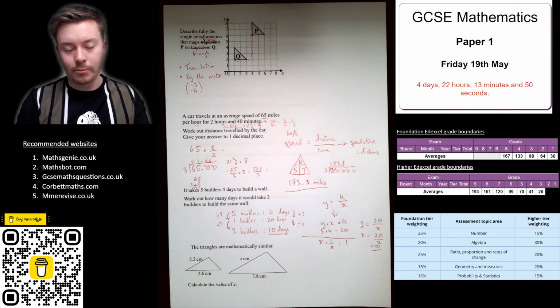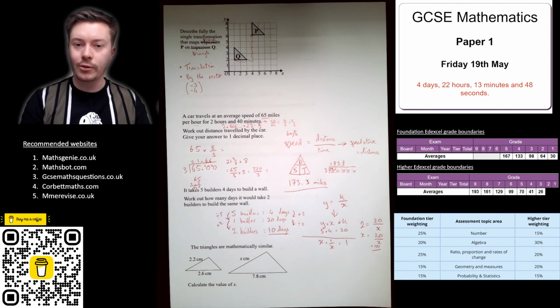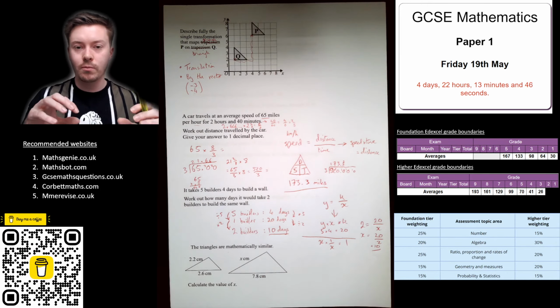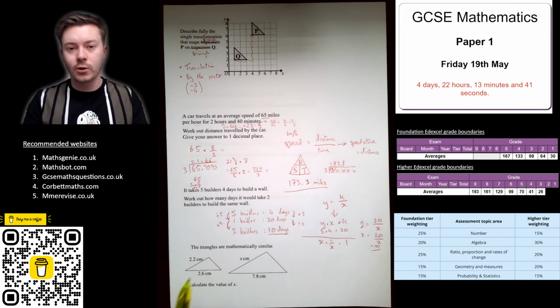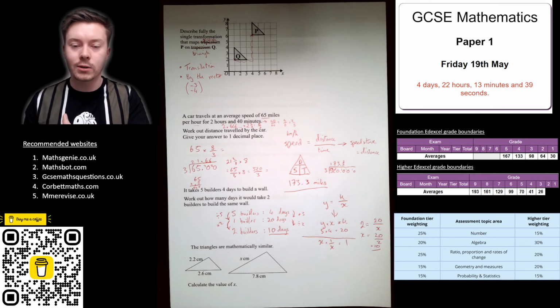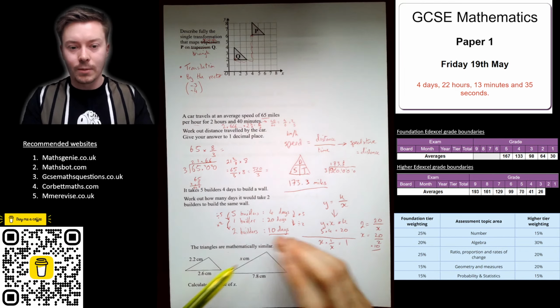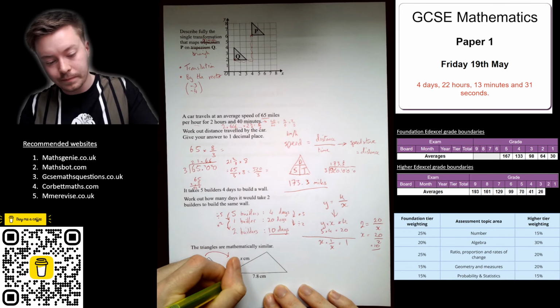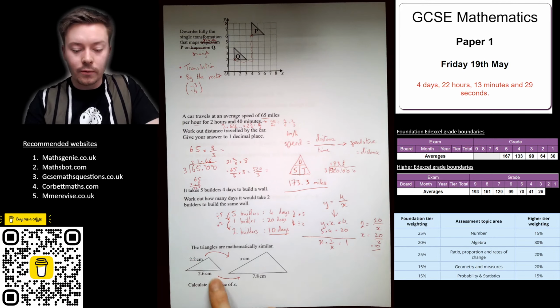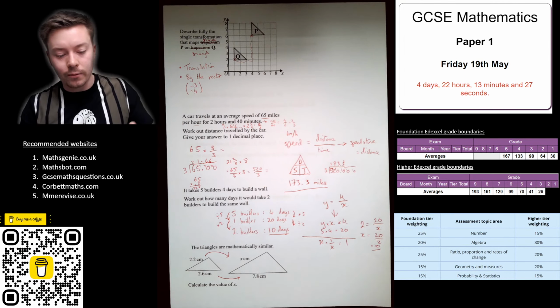Okay, triangles are mathematically similar. Now you need to know what that word means. That word means basically that they're exactly the same shape, just one's been enlarged by some scale factor. So if I times one side by this scale factor, and I times another side by this scale factor, I will get this similar shape. So all the sides have been times by the same thing. So all we need to do is look for corresponding sides and find the scale factor.